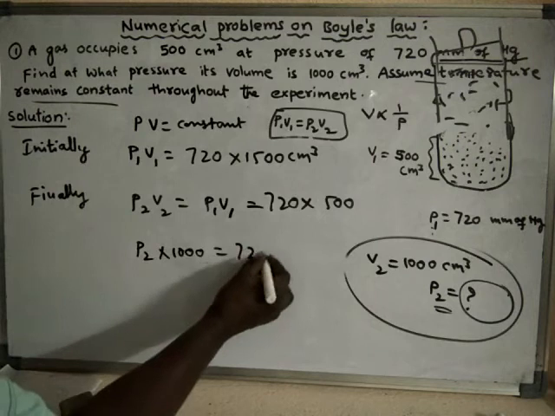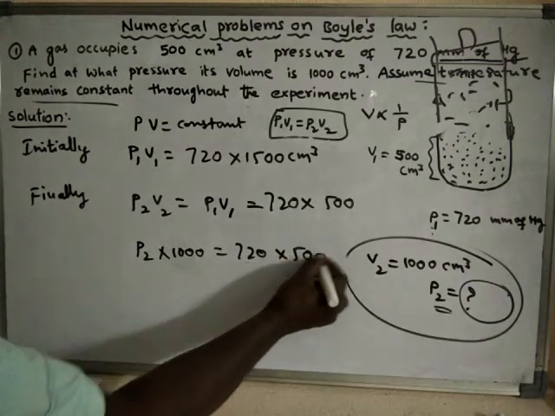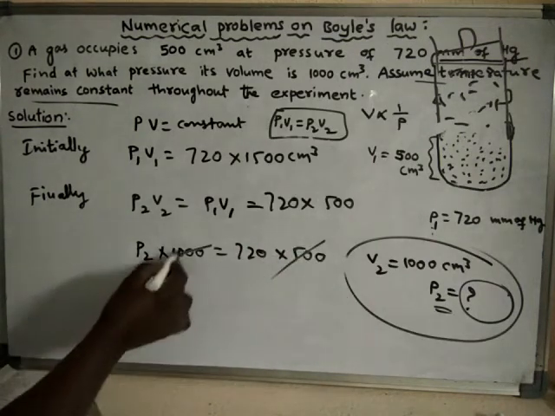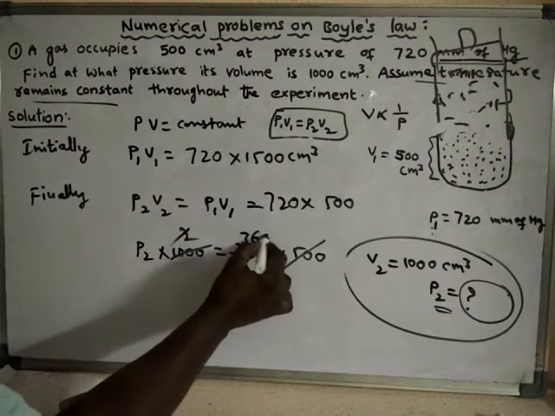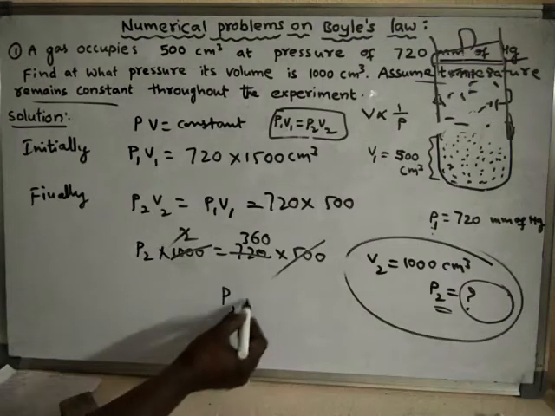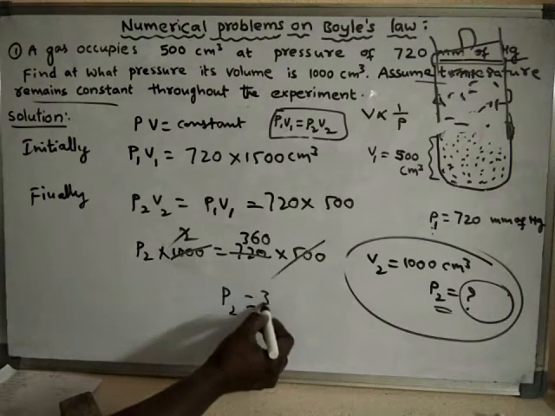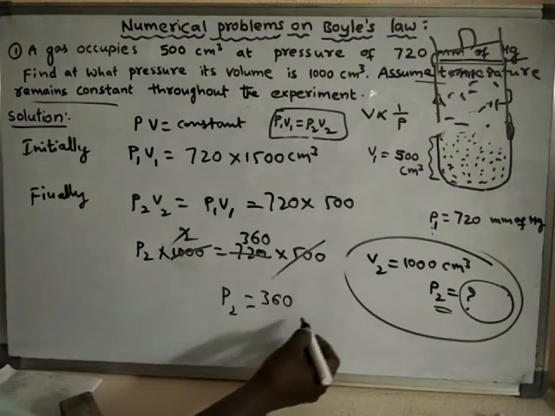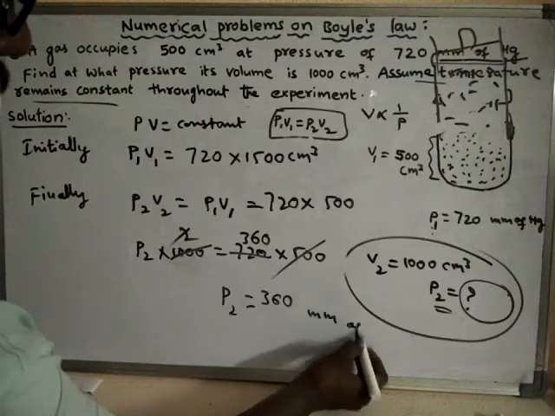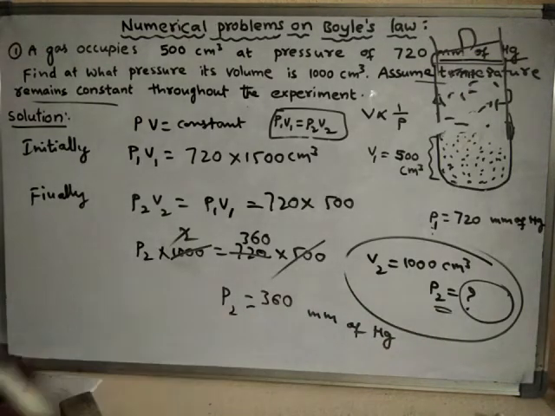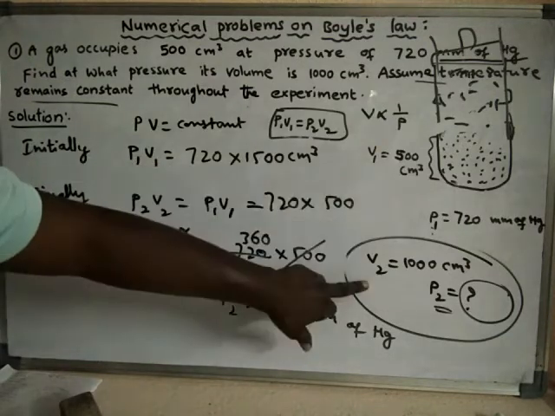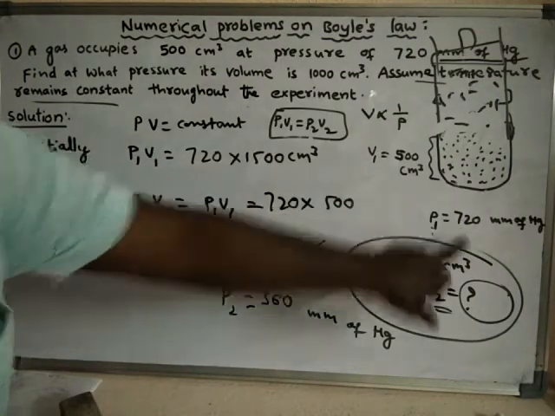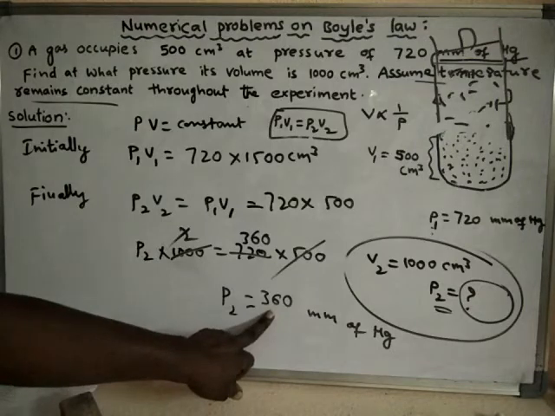So 720 into 500. 500 ones are, 500 twos are, 2 ones are, through 2 360s are. So the pressure will be how much? 360 millimeters of mercury. See here, volume is doubled. So pressure automatically will become half.